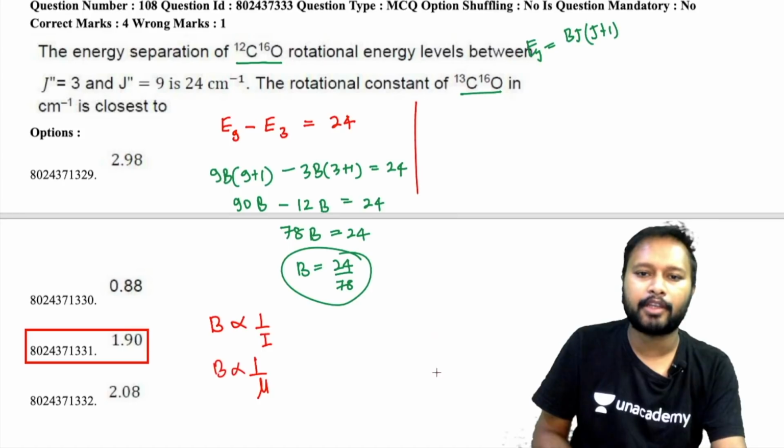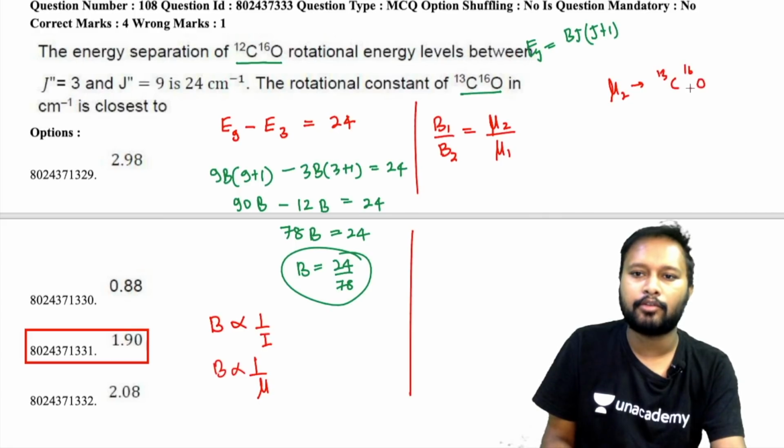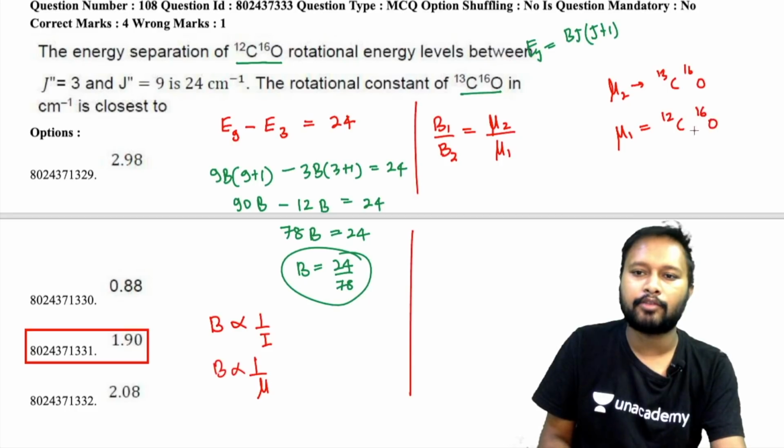Based upon this, I can use it like this: B1 upon B2 is equal to mu2 upon mu1. Here mu2 is the reduced mass of your 13C and 16O. You can calculate the reduced mass. The formula is m1 m2 upon m1 plus m2, and you can calculate the reduced mass for 12C and 16O also. Just put both the values here, and this rotational constant is your B1, which you have calculated for 12C and 16O. So B1 is given to you, and B2 is what you have to find out. By solving this you will get it.